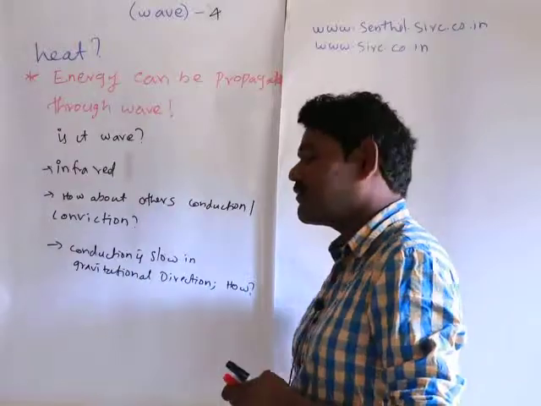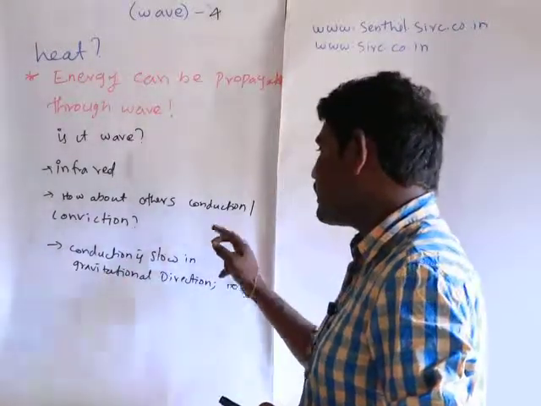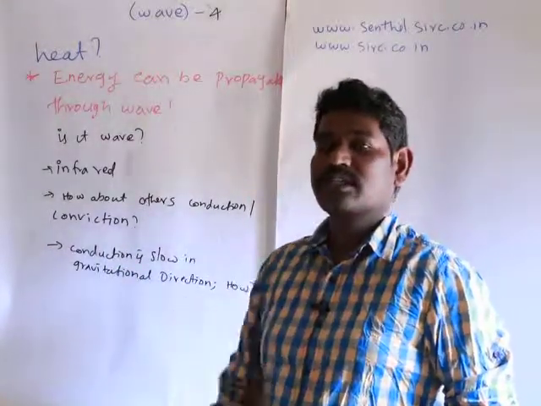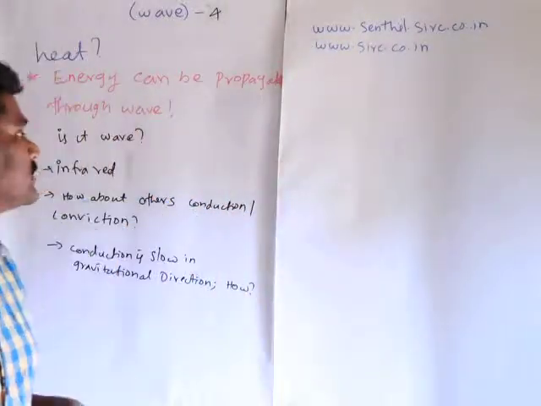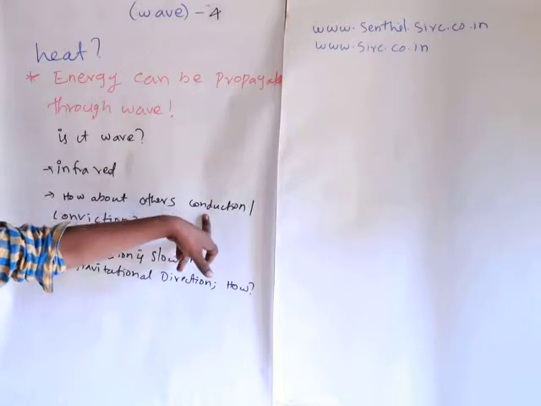Whereas in the case of conduction, it can be in 360 degrees, and 360 into 360 it can be propagated.